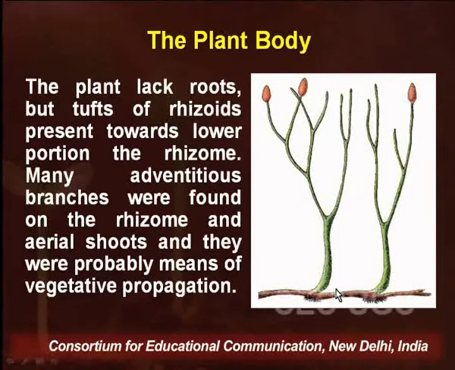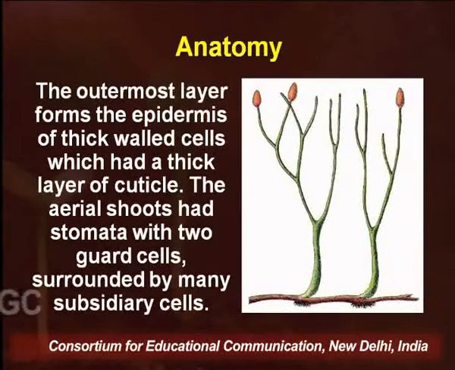Many adventitious branches were found on the rhizome, and aerial shoots were also found, and they were probably a means of vegetative propagation. The outermost layer forms the epidermis of thick walled cells, which had a thick layer of cuticle also.